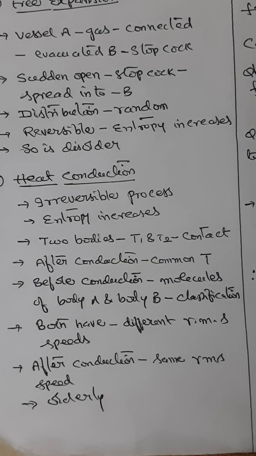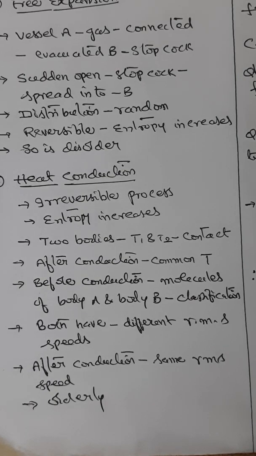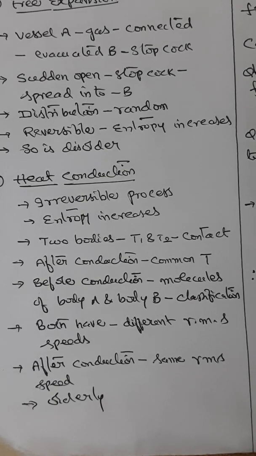Heat conduction is an irreversible process, and therefore entropy has to increase. For example, consider two bodies. Let us say they are at temperatures T1 and T2 and they are put in contact. After conduction, they attain a common temperature, let us say T Kelvin.